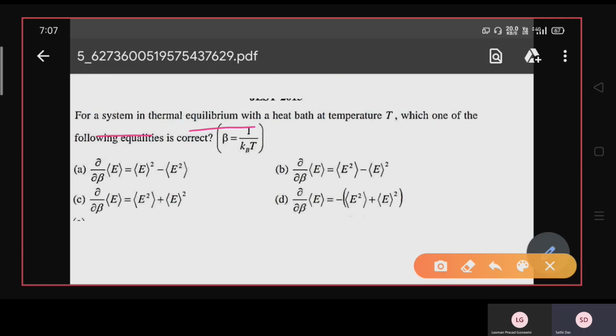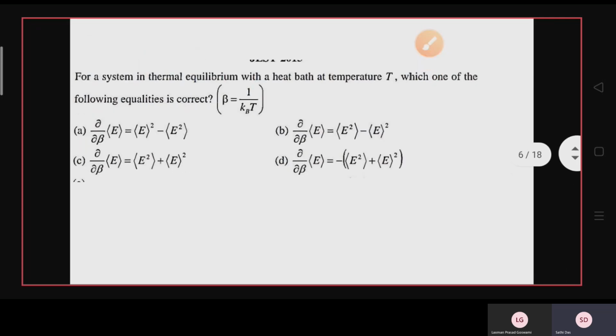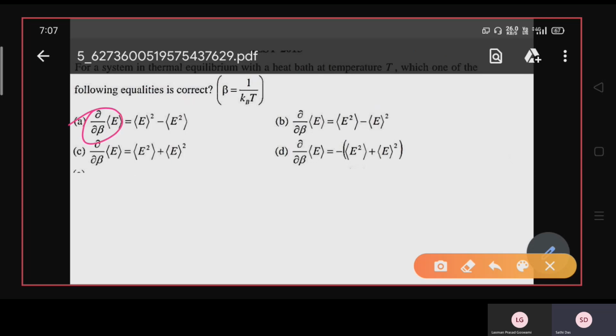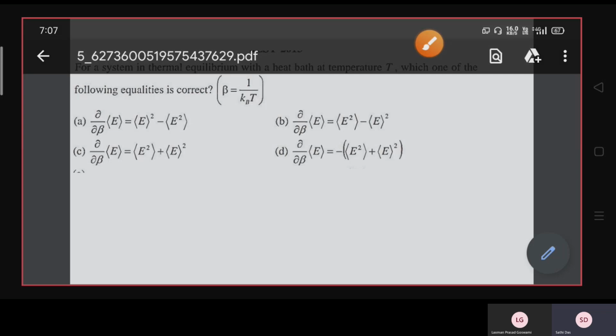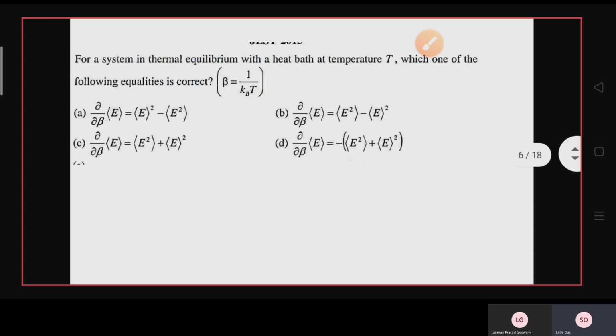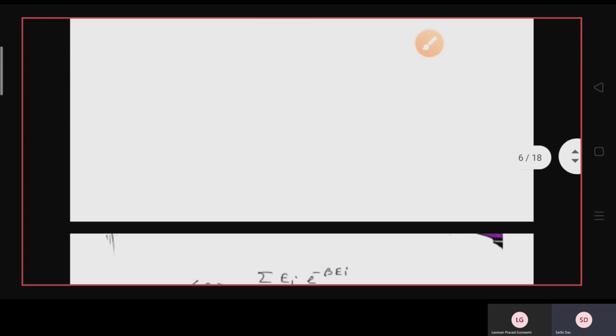The system is in thermodynamic equilibrium with a heat bath. So there is a heat bath, and within it there is a small system, and the heat bath is kept in thermal equilibrium at constant temperature T. So this is a canonical ensemble. For the canonical ensemble, you have to put in the formula for E average, and then take the differentiation with respect to beta, where beta equals 1 by kBT, which has already been given and is the usual notation. So you have to find the del beta of E average.